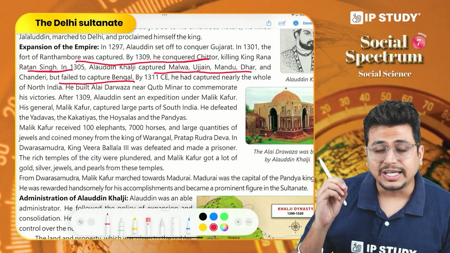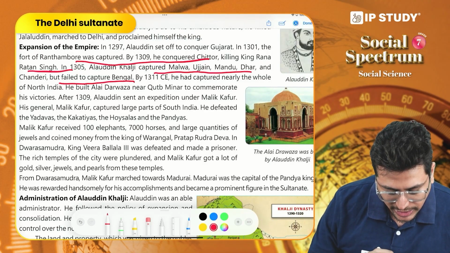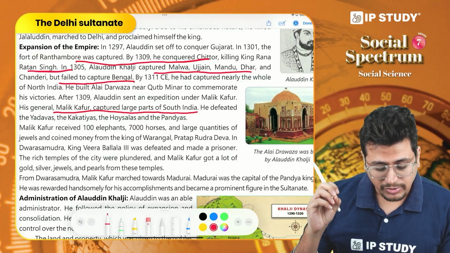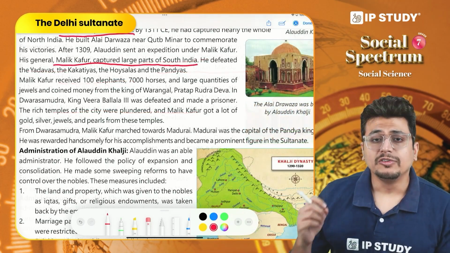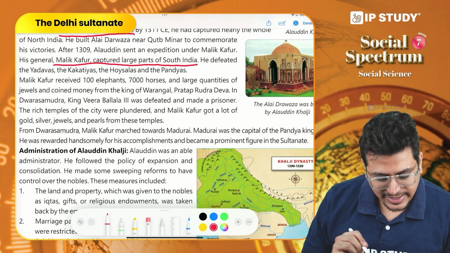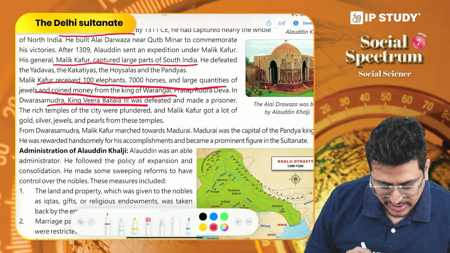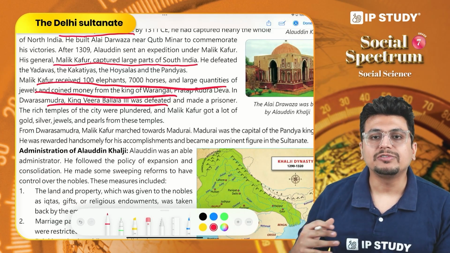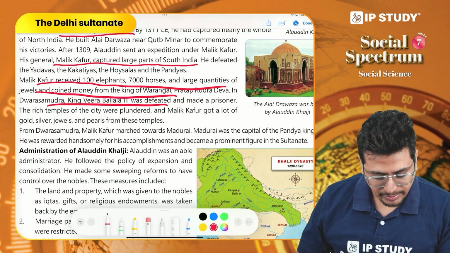We also see that he wanted to capture regions of South India, and for this he employed Malik Kafur, who was a very loyal general to him. So many large parts of South India were also covered by him. When Malik Kafur defeated different kings of South India, he received a lot of rewards in return. This is how back in North India, the Khalji Empire was able to rule for a very long time and in a very efficient manner.